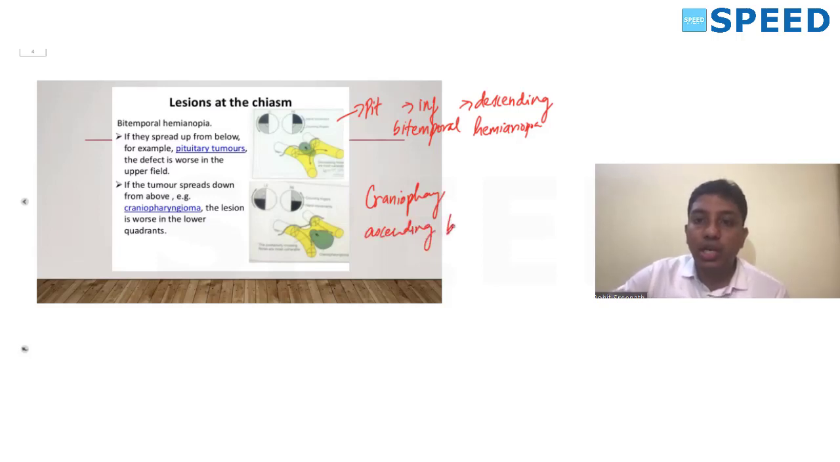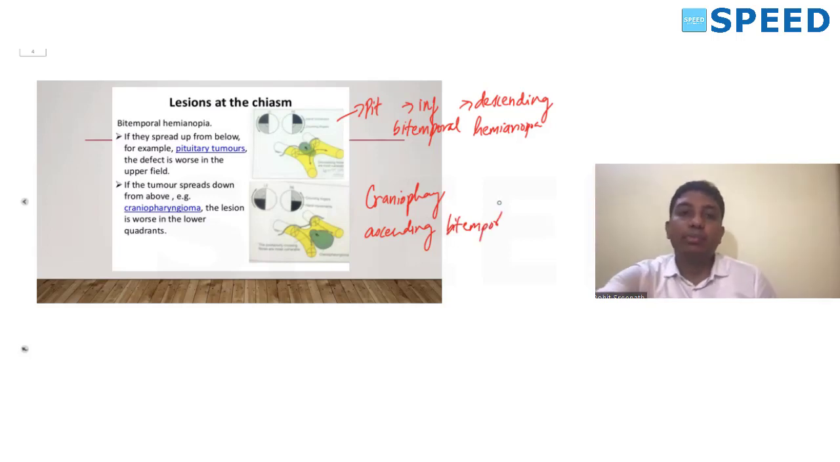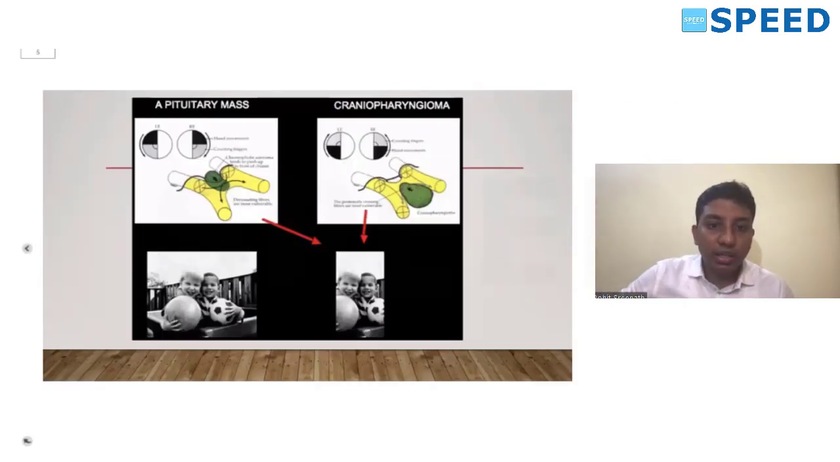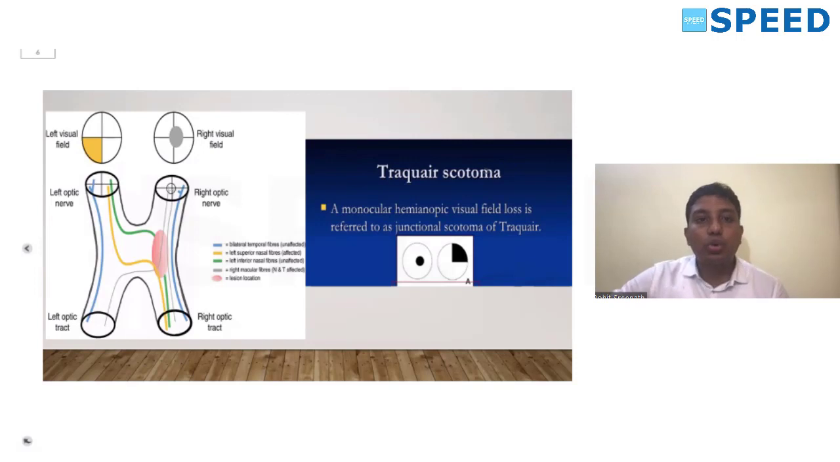This is a very important question, so we can expect it in the coming exams. A pituitary adenoma will result in a descending type of bitemporal hemianopia, while a craniopharyngioma results in an ascending type of bitemporal hemianopia. The reason being, in the pituitary tumor, the inferior fibers are first compressed, while in a craniopharyngioma, the superior fibers are first compressed. This is how the image presents. You can see the pituitary mass and the craniopharyngioma. The pituitary mass results in a descending type of bitemporal hemianopia, while a craniopharyngioma results in an ascending type.